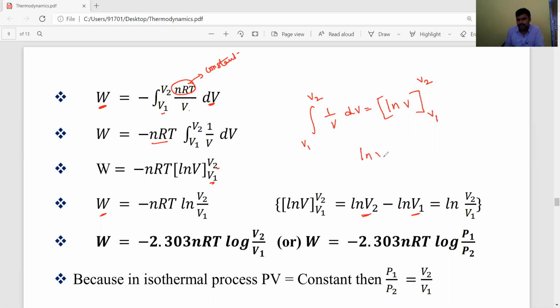Ln V2 minus ln V1 is nothing but ln V2 by V1, since ln a minus ln b is equal to ln a by b.